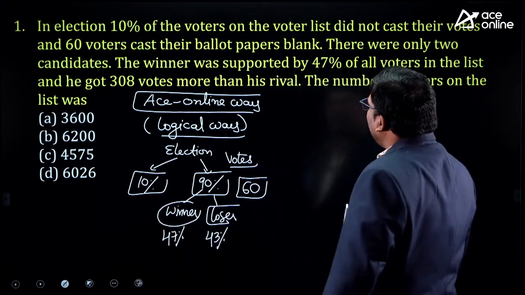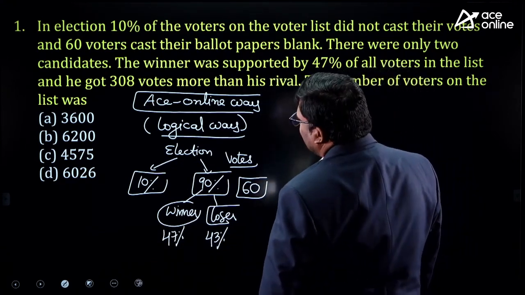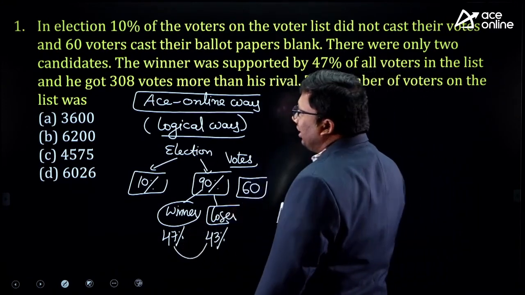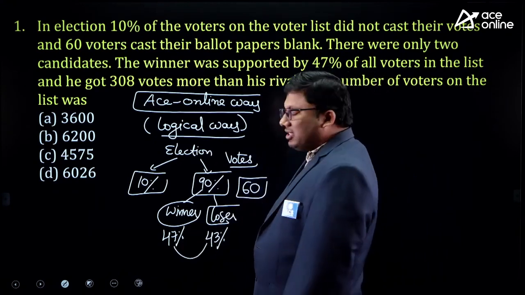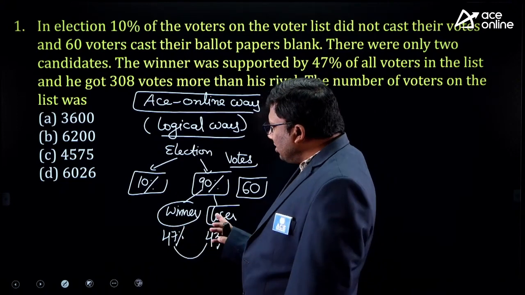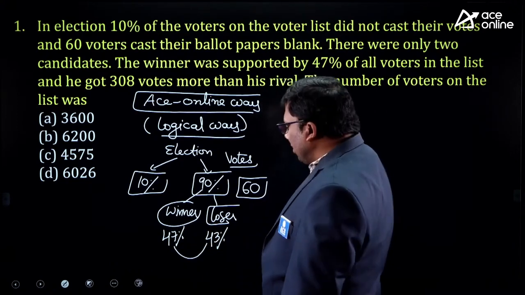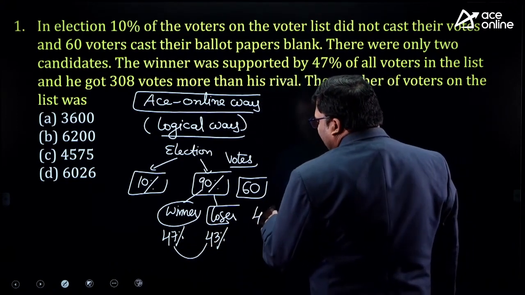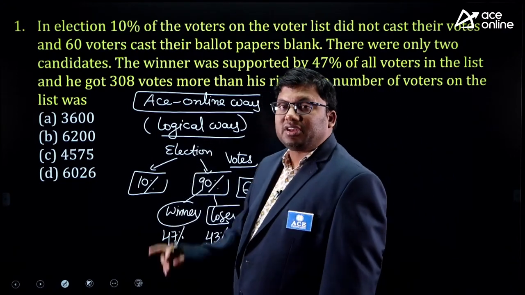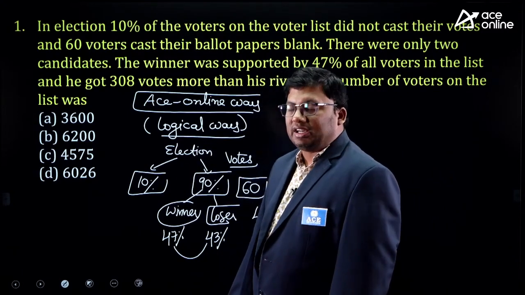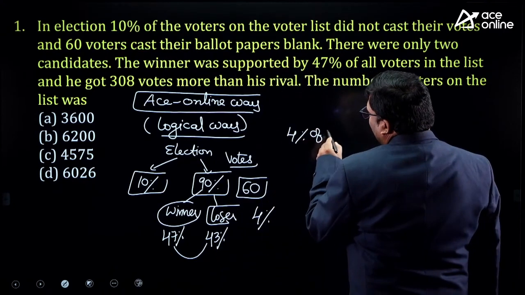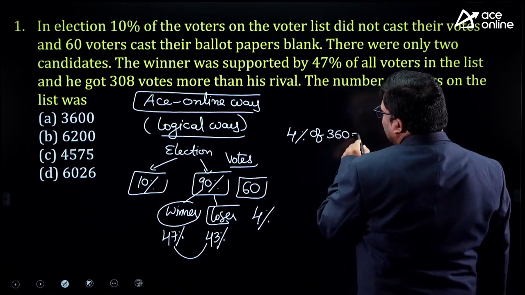The winner was supported by 47% and he got 308 votes more than his rival. The difference is between 47% and 43%. Now see, what is the difference? 4%. Let us go by the answer option. 4% of 3,600. The 2 zeros in the numerator and denominator get cancelled.